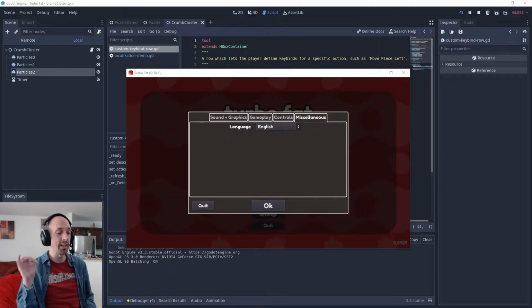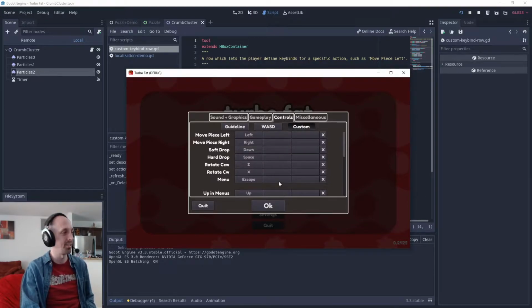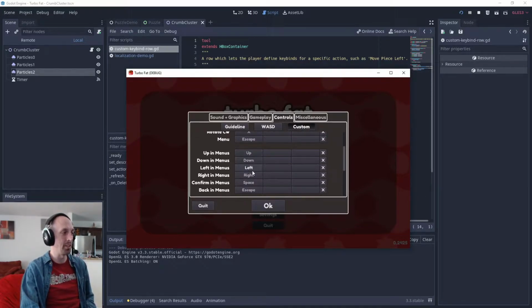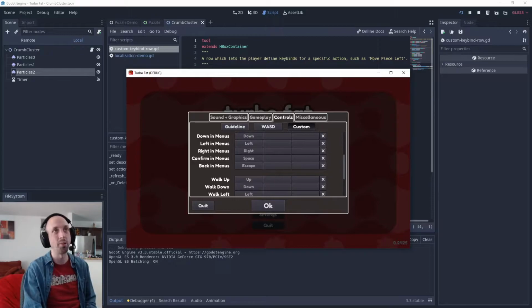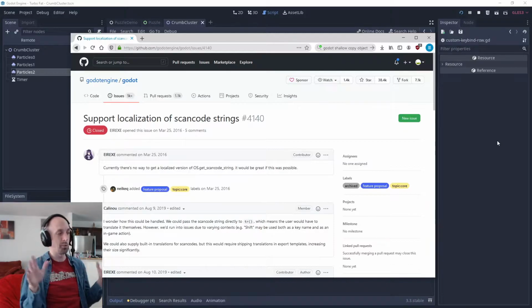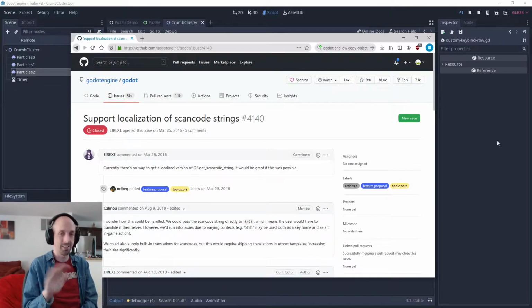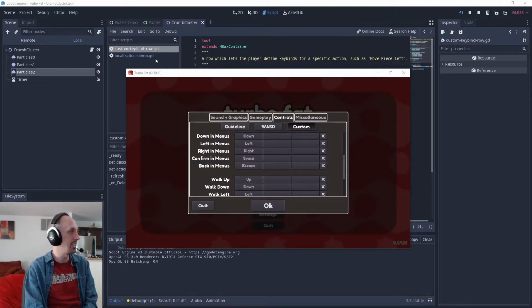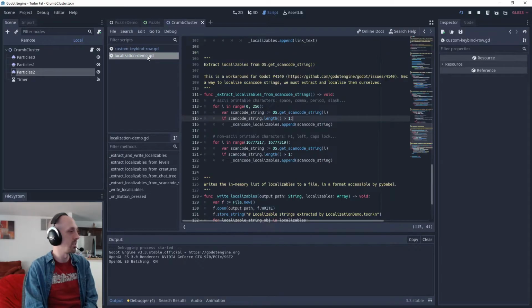So I added support for other languages a few months ago, but a few pieces weren't being translated. One was these custom controls, right? Things like escape opens the menu, left moves your piece left. These weren't being translated, and the reason why is this Godot issue 4140, which is support localization of scan code strings, meaning things like escape will be translated into Spanish. This isn't implemented, which means we had to do it ourselves, and what I came up with is a little script which loops through all of the scan codes for ASCII printable characters, so 0 through 256, just the ones longer than 1 character.